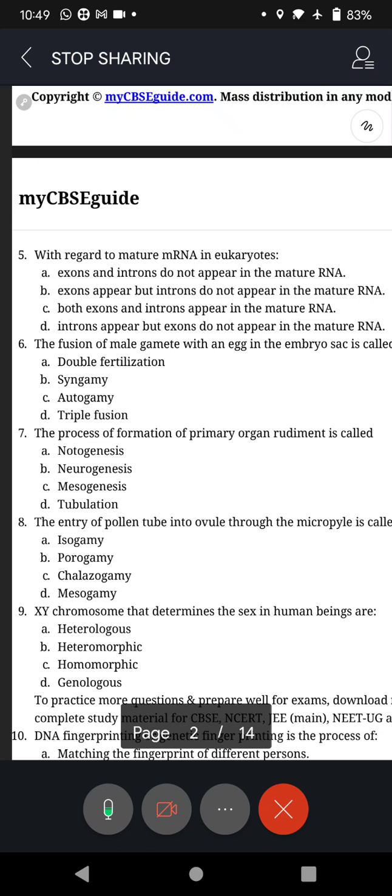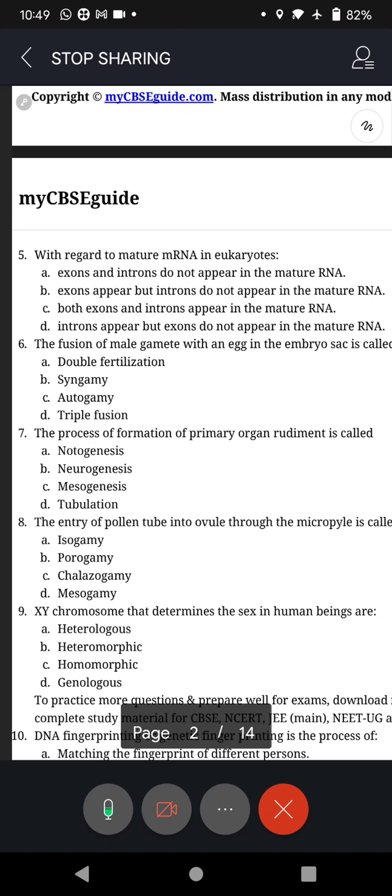B. Exons appear but introns do not appear in the mature RNA. C. Both exons and introns appear in the mature RNA. D. Introns appear but exons do not appear in the mature RNA.